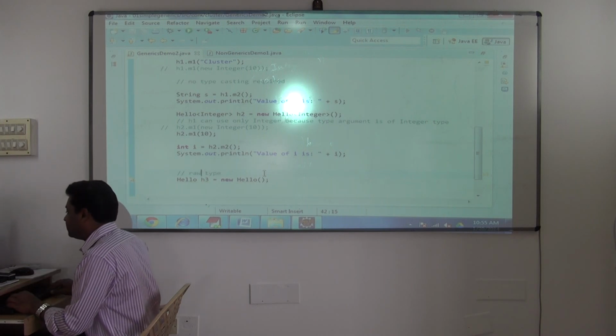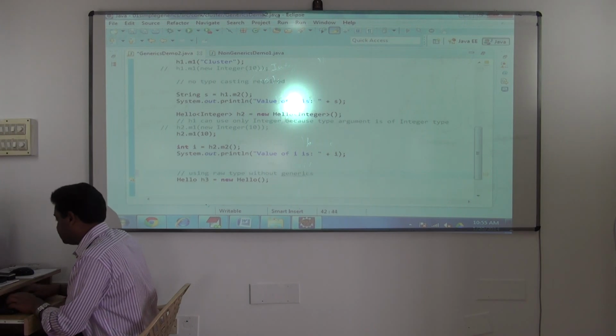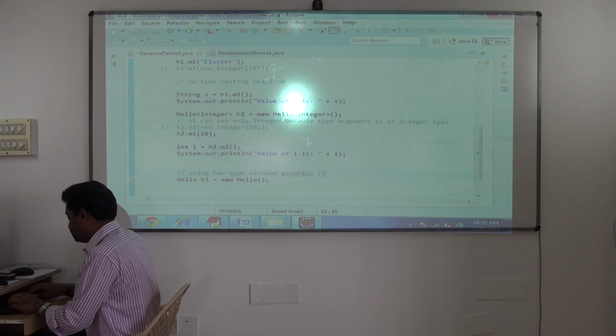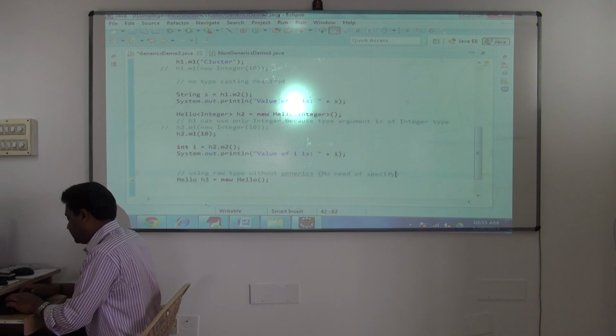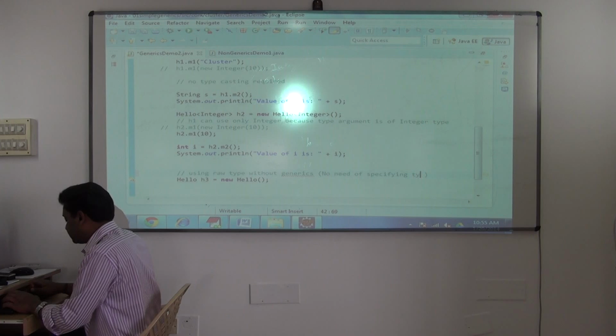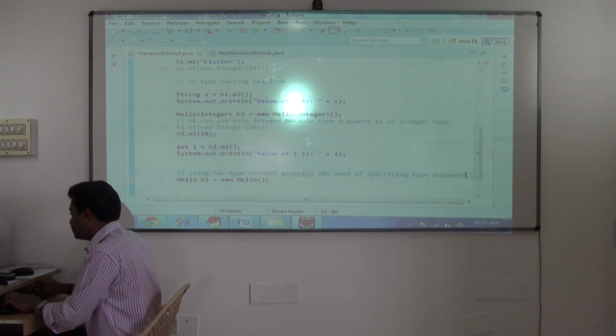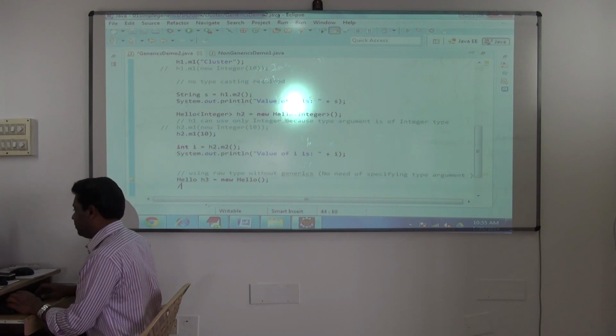So using raw type without generics means if you want the raw type, no need of specifying the type argument. Done. So then the problem with this is